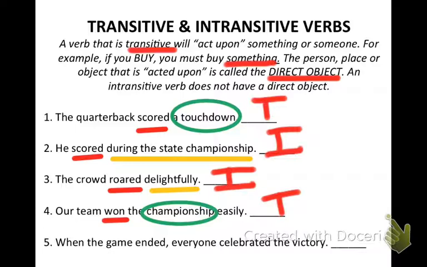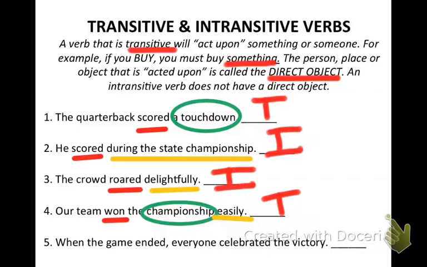Okay, I also see in this sentence an adverb which says how they won, and that says easily. But again, I've got the direct object in here. They won the championship. I can say, what was won? The championship. So therefore it's transitive. Let's go to one more.